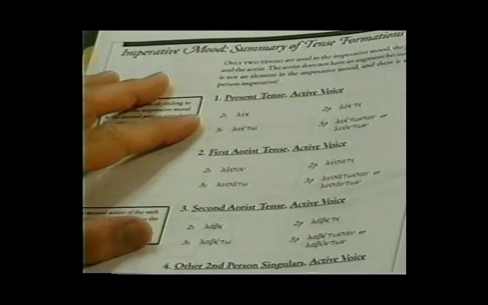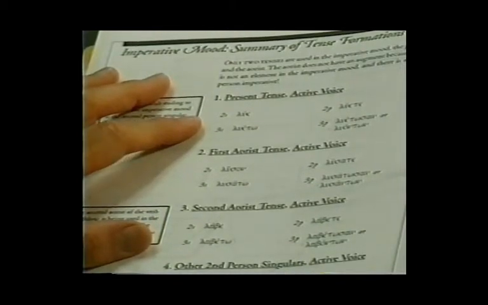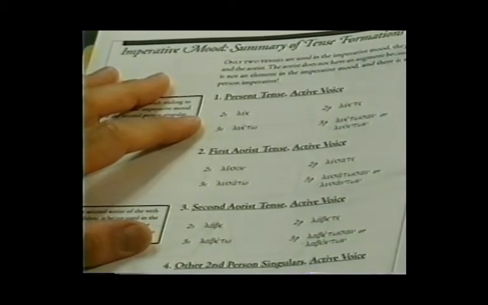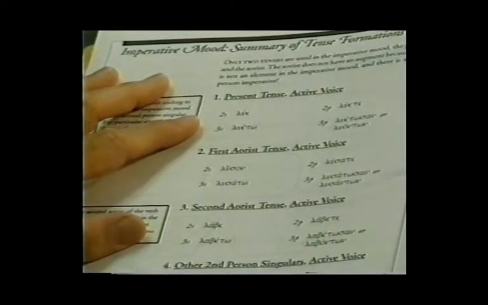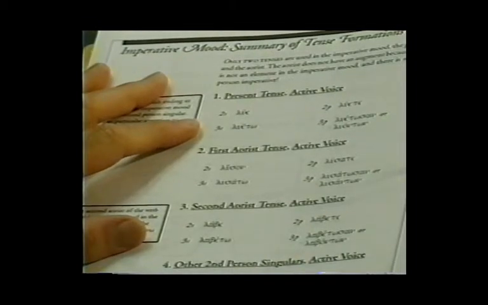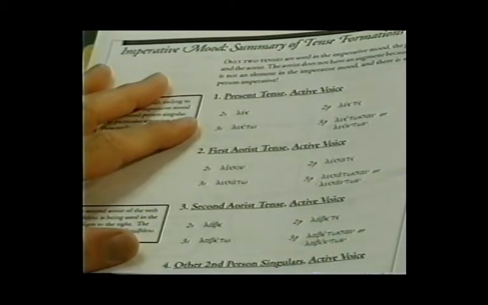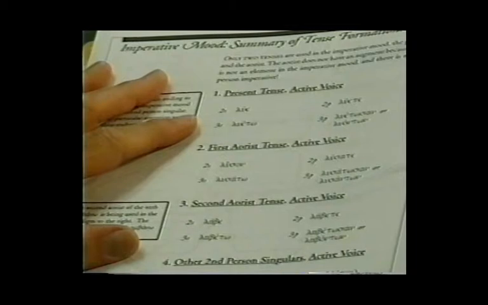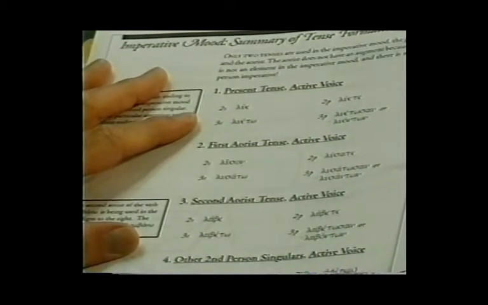There are not that many imperative endings, so it's not that difficult a mood to learn. Also notice that there is no first-person imperative. What Greek would do if you want to issue a command or an exhortation in the first person is to use a hortatory subjunctive.